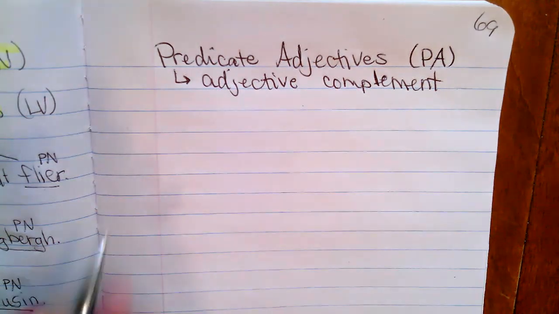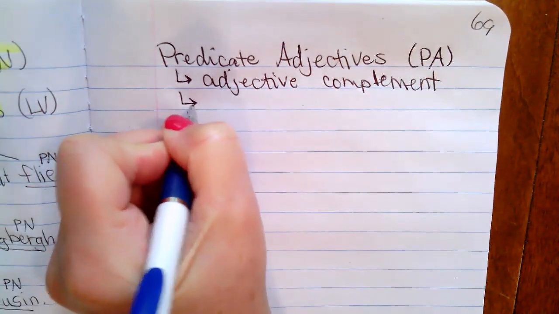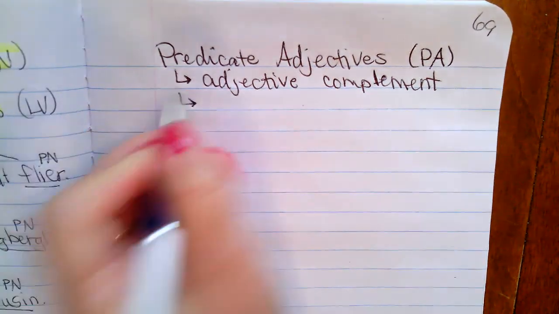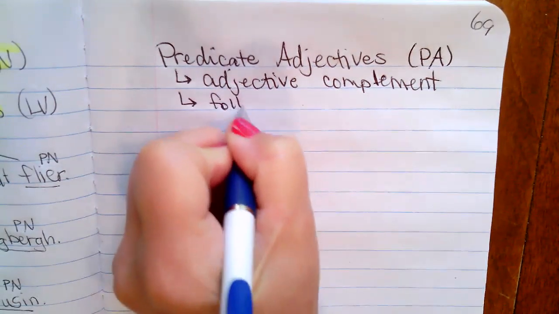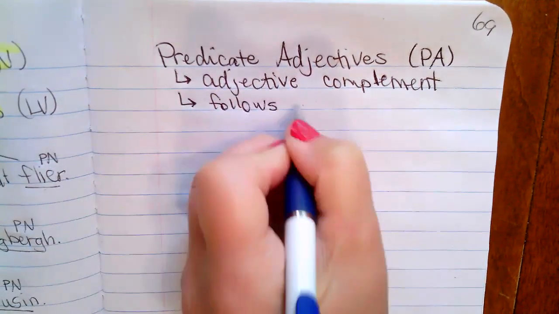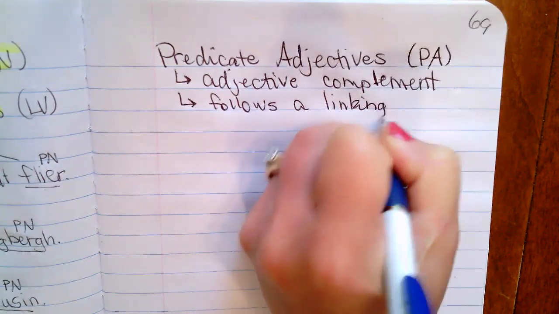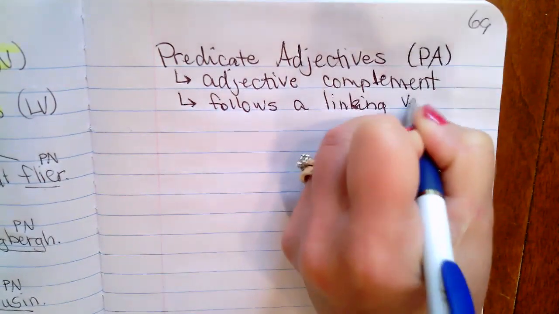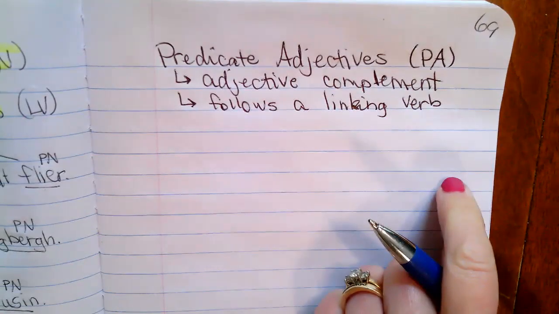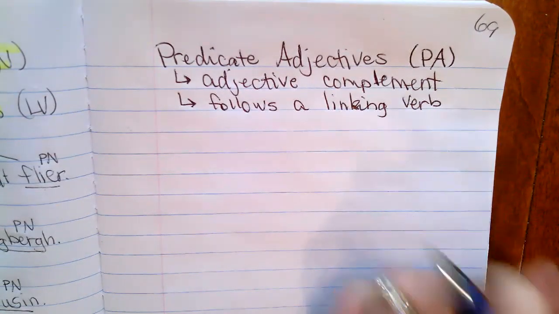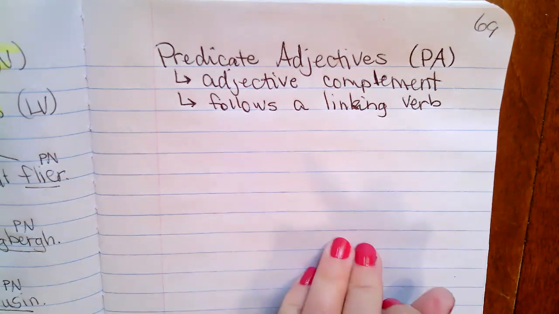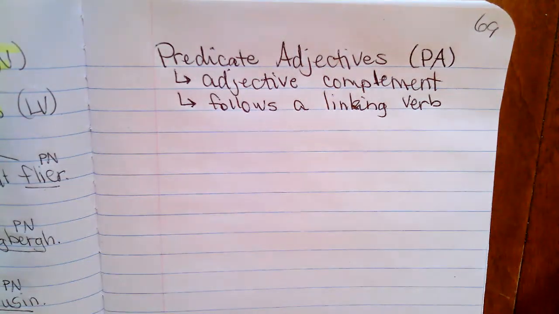Okay, so it's going to follow the same rules that we did with predicate nominative when we talked about the fact that it follows a linking verb, because predicate nominatives and predicate adjectives both follow linking verbs. Direct objects, indirect objects followed action verbs. These last two we've talked about follow linking verbs.